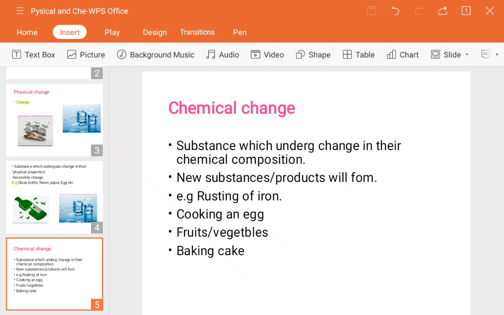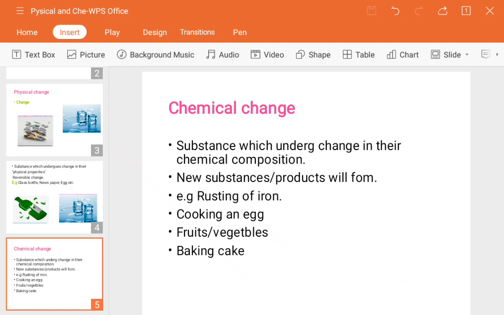What does chemical change mean? The substances undergo changes in their chemical composition. Here chemical composition means whatever substances are mixed in them initially, we interfere and try to make something different by adding something else. It means some changes are happening in their composition. We will see some examples so you can understand. New substances, products, will form. So in a chemical change, new substances take place.